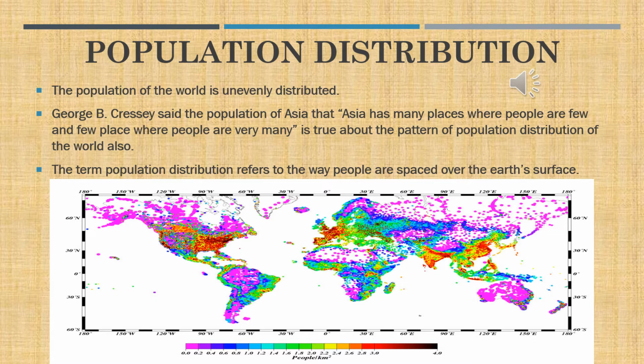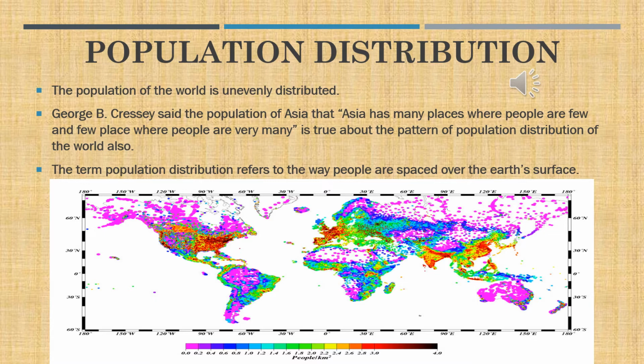Here in this map, you can see the reddish brown color areas are having the maximum population. And the key or the legend is shown down.